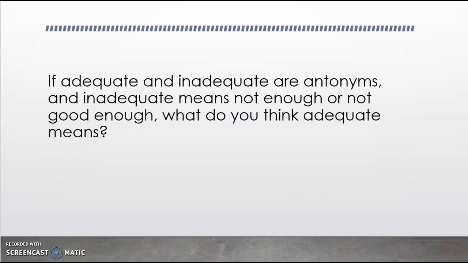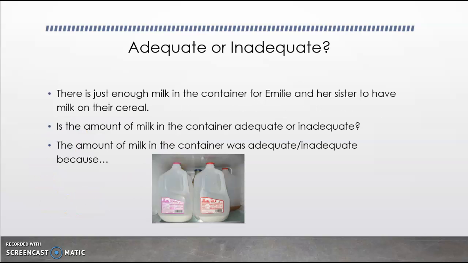So if adequate and inadequate are antonyms, meaning they are opposites, and inadequate means not enough or not good enough, then what do you think the word adequate might mean? Again, if you have someone next to you, you could turn and talk or think to yourself. Right, so we know that inadequate means not good enough or not enough. So adequate, which is an antonym or opposite, must mean that there is enough. It is good enough. So let's take a look at some examples.